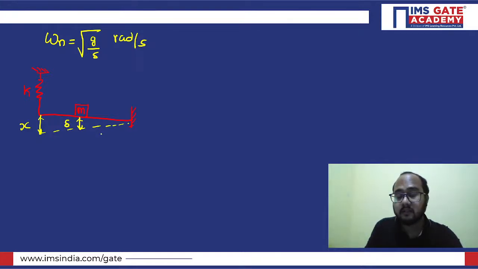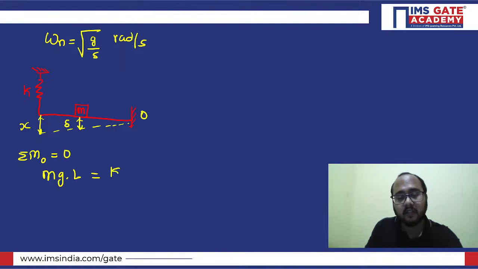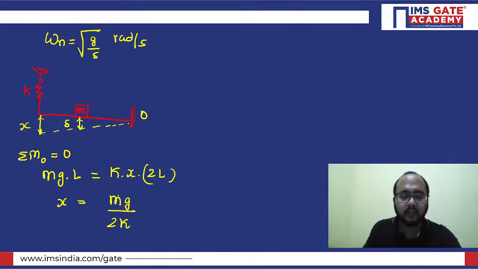Now try to understand that first you need to calculate this x value. How can you calculate it? Let's suppose this is the point O. You can simply take the moment about point O equal to 0, right? So mg multiplied by L will be there, and here the spring force, which is k into x into distance 2L. So if you want to calculate the value of x, it will be mg divided by 2k. So this is the value of x.